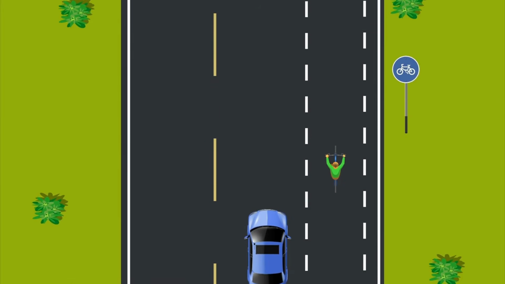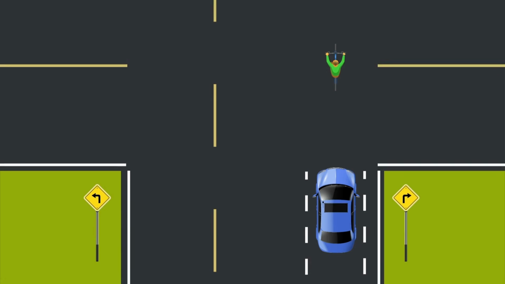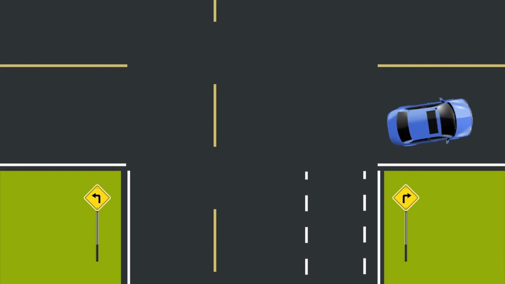Bike lanes are designed mainly for cyclists, and sometimes pedestrians when sidewalks are unavailable. Drivers should only enter a bike lane when preparing for a right turn, entering a driveway, or parking where permitted.